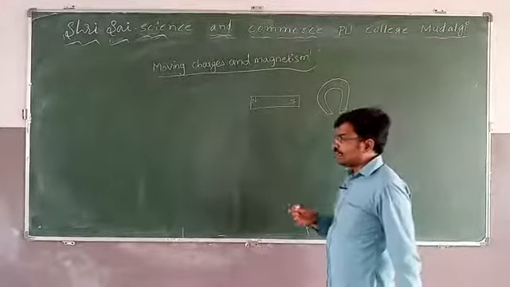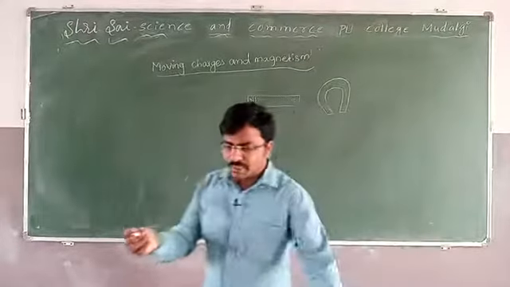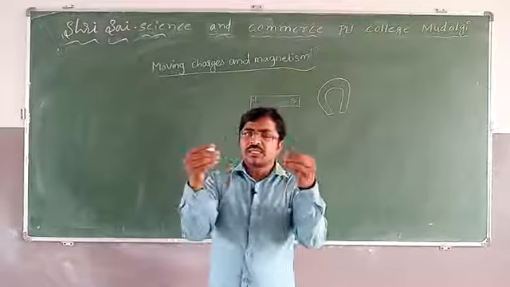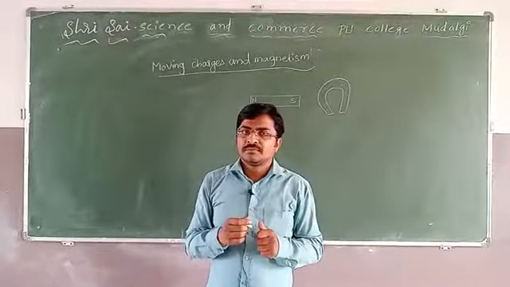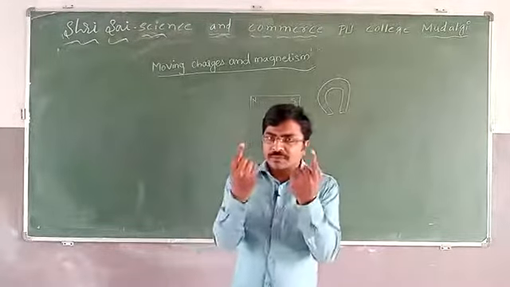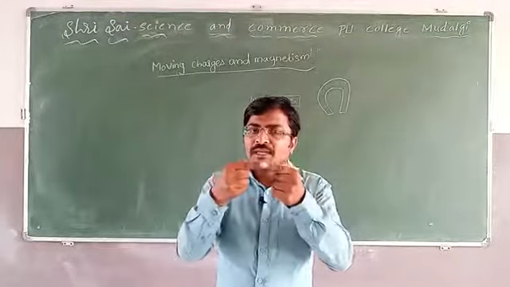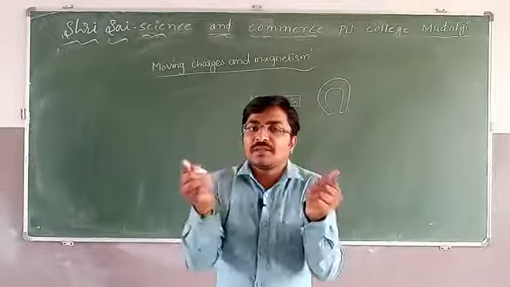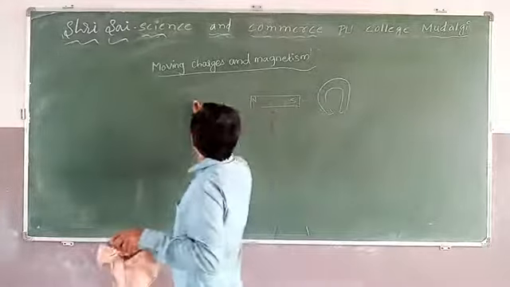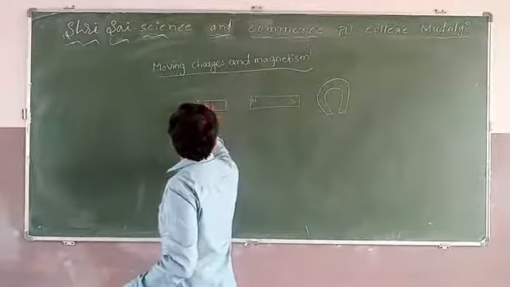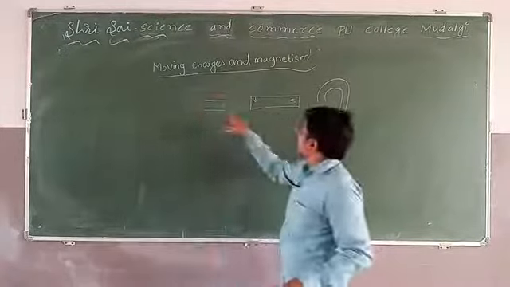As we already know, if I bring two magnets close to each other, sometimes they attract, sometimes they repel. Understand? Consider two magnets, this is one magnet, this is one magnet.